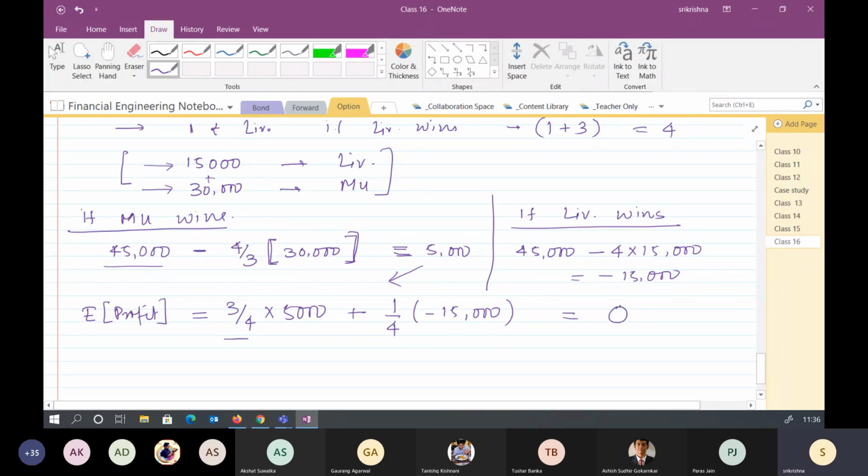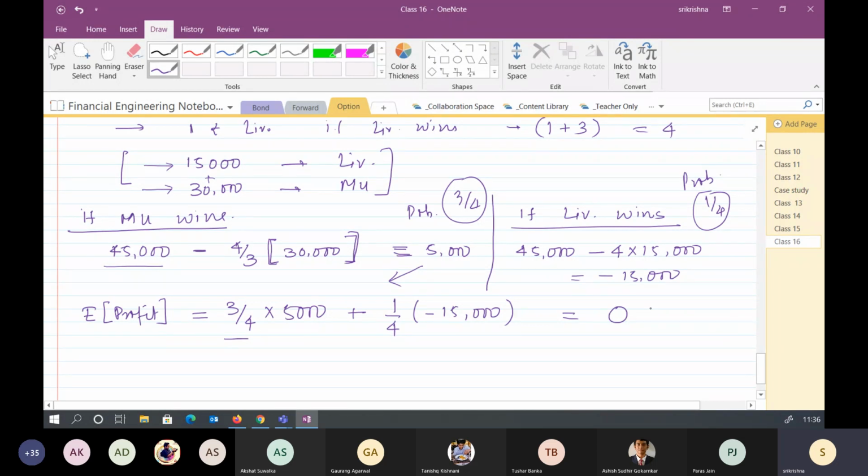Yes or no? What is the probability of this event happening? This is 3/4. The probability of this other event happening is 1/4. So the total expected value is 0.